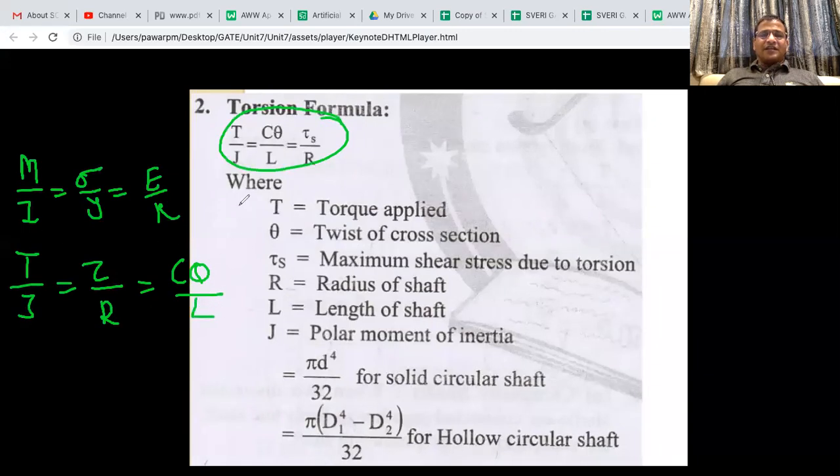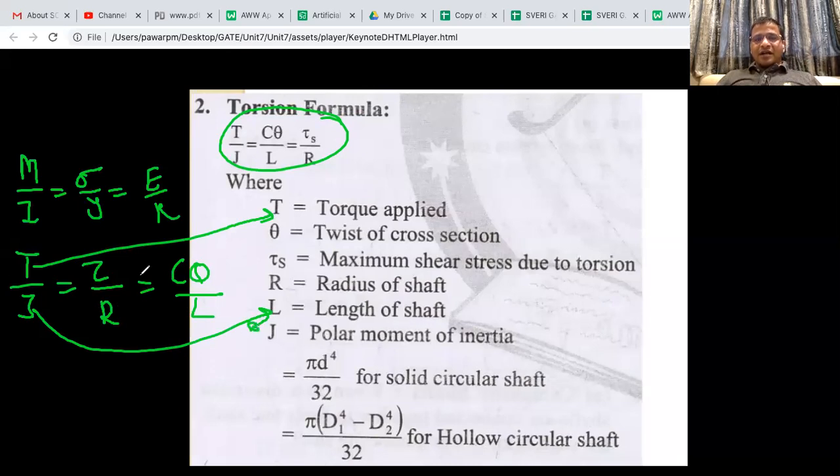So we can write in a similar fashion. So here, if you remember, you will be able to remember. T is what? Torque applied. J is what? Polar moment of inertia. Do you remember? We had taken it in the moment of inertia. Tau is shear stress or maximum shear stress due to torsion. R is the radius of shaft. Please don't get confused with this R.